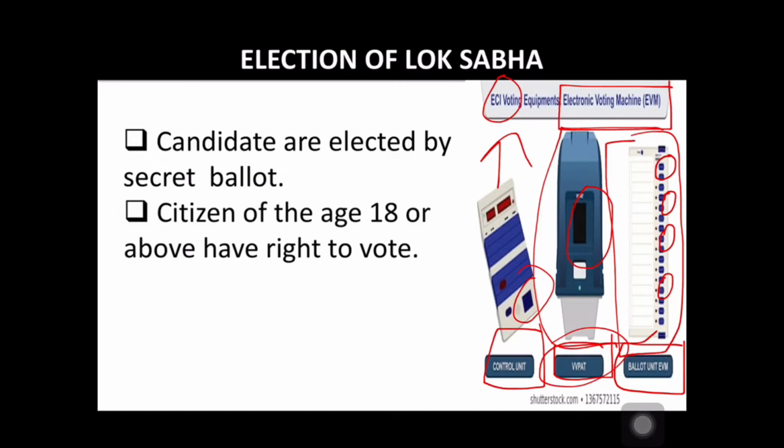In India earlier it was 21 years, but now it has been decreased to 18 years. Anyone who has attained the age of 18 or above and has his name in the voter list can cast a vote for electing their representative in the election.